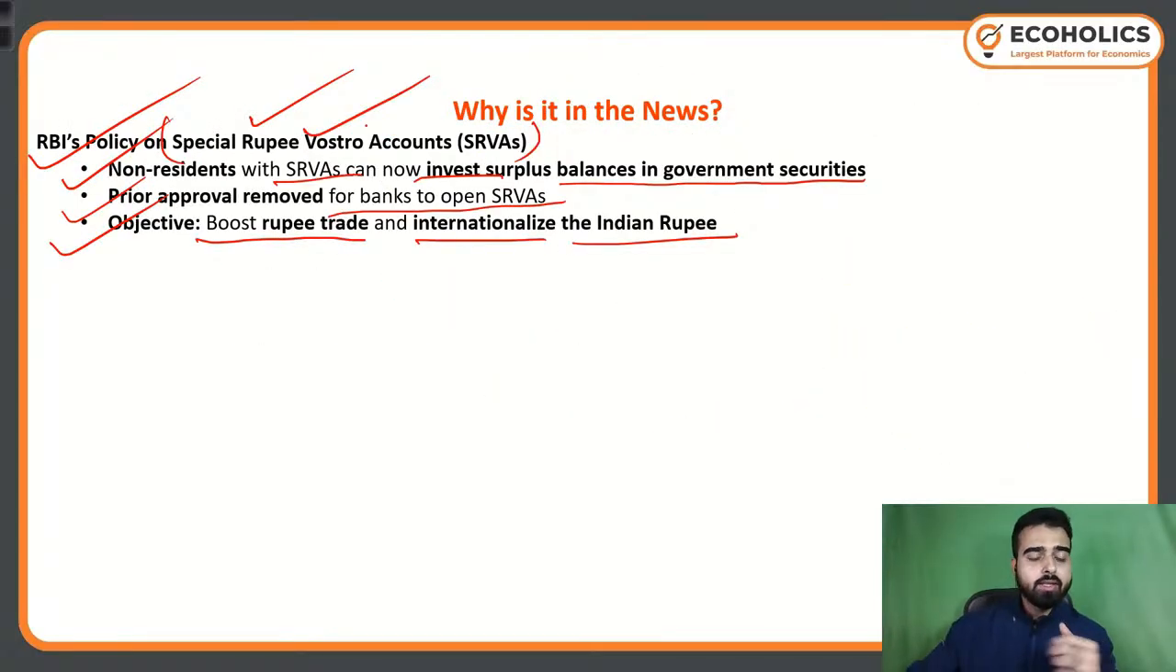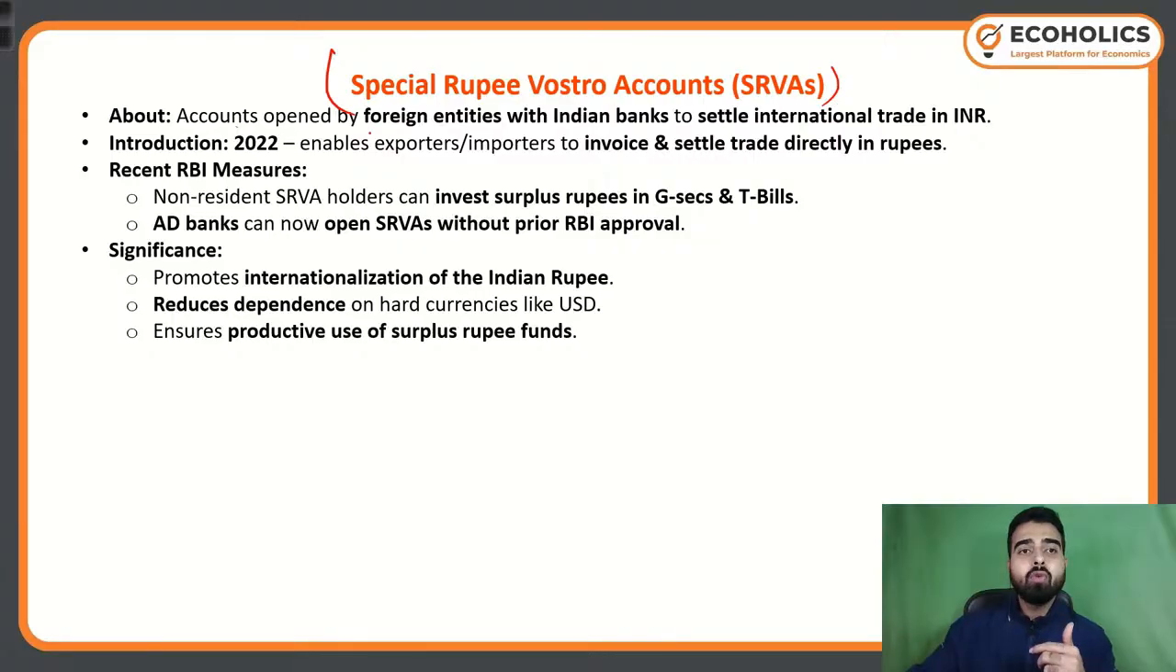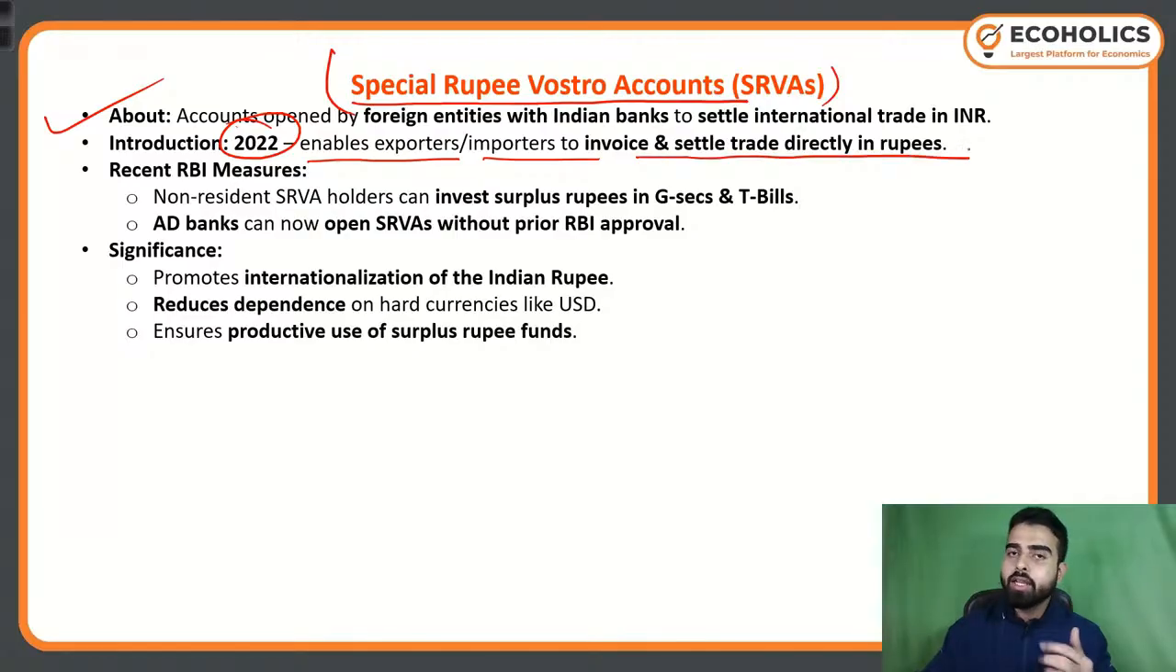We saw now that RBI has permitted that non-resident people having a surplus amount in the special rupee Vostro account can invest their surplus balance in government securities. Now you will get it, what this special rupee Vostro account is all about. You will have a clear-cut idea after this discussion. It got introduced in the year 2022. First of all, it enables exporters and importers to invoice and settle trade directly in rupees.